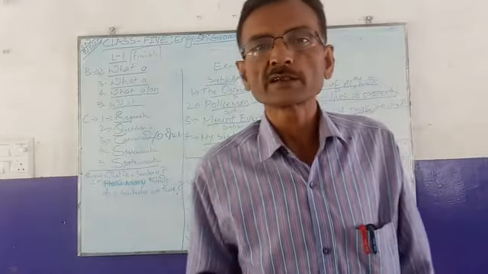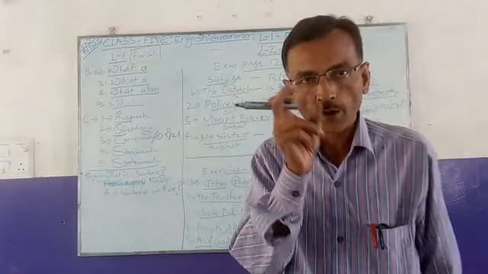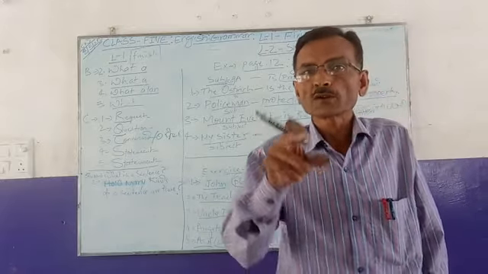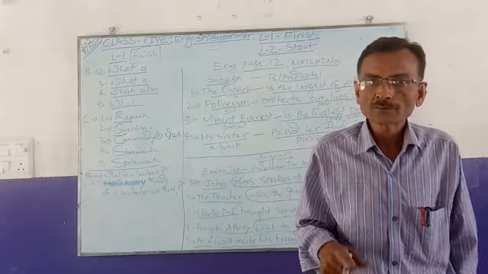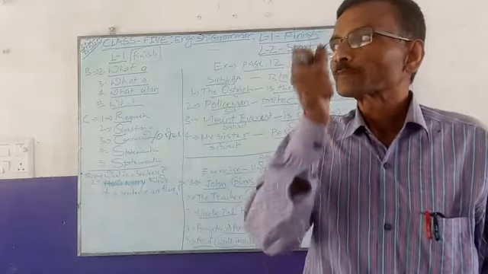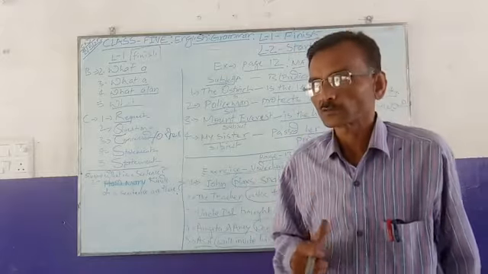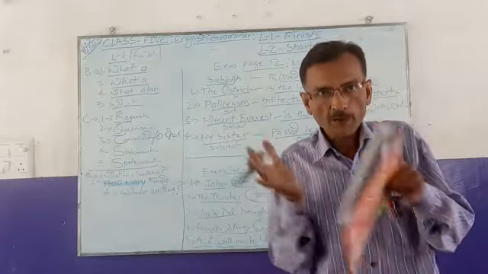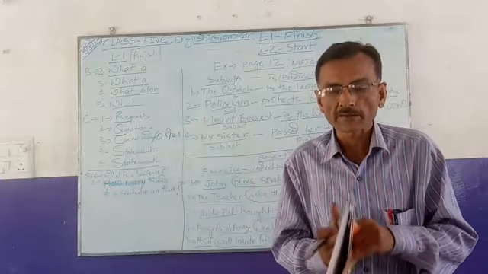So now, a subject word will always be a noun or a pronoun, and it can never be other things. A group of words doing the work of a noun will be a noun phrase, which is again a noun, or else it will be a pronoun. So you have now come to know that a subject word will always be a noun or a pronoun, stating something or becoming something or doing something with the help of a verb and having some objects. It makes the sentence complete.